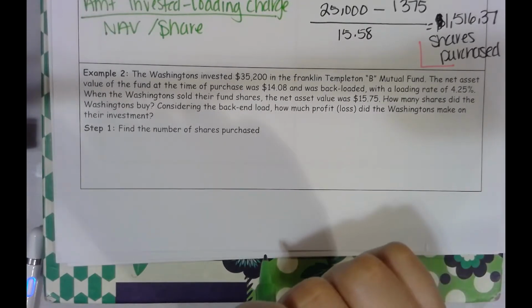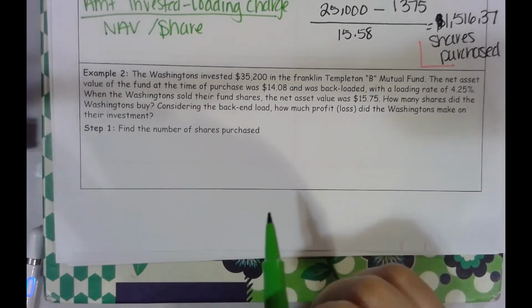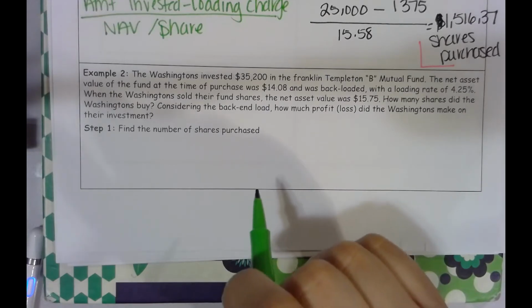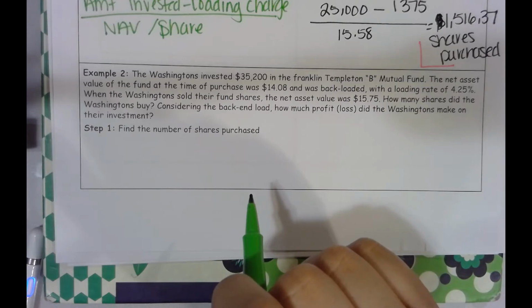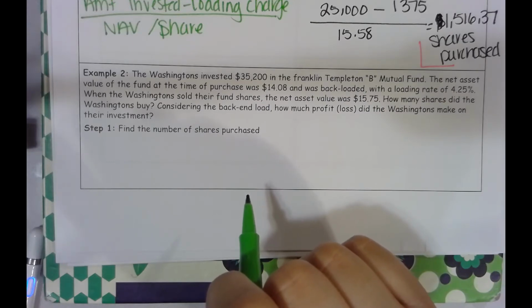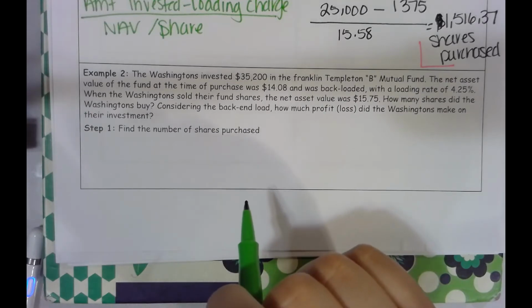So the Washingtons invested $35,200 in the Franklin Templeton B mutual fund. The net asset value of the fund at the time of purchase was $14.08 and was backloaded with a loading rate of 4.25%. When the Washingtons sold their fund shares, the net asset value is $15.75. How many shares did the Washingtons buy, considering the back-end load? How much profit or loss did the Washingtons make on their investments?